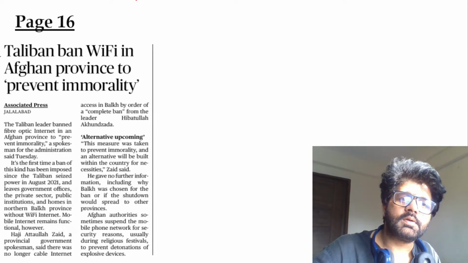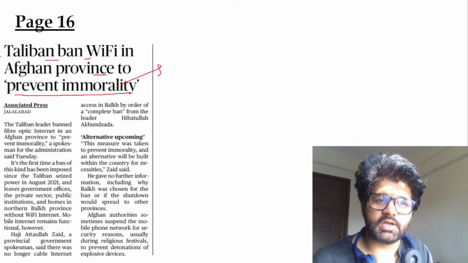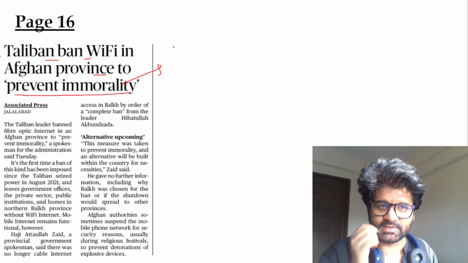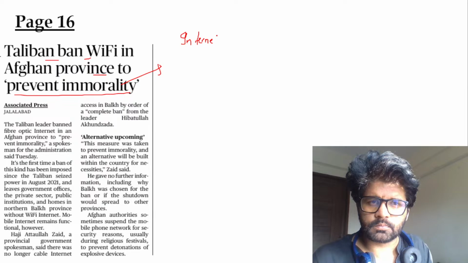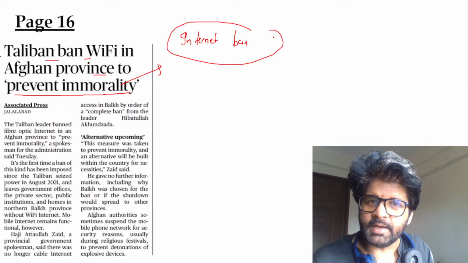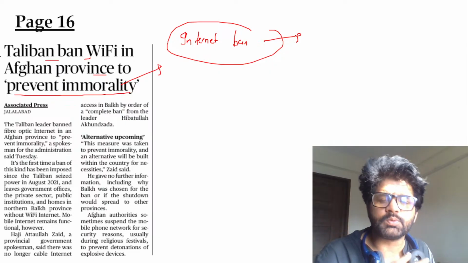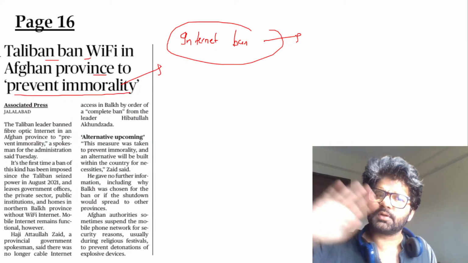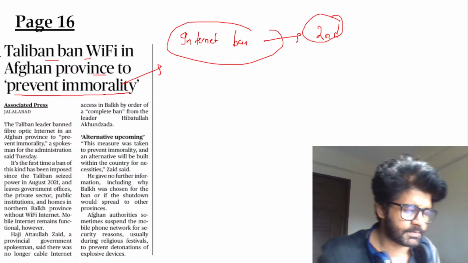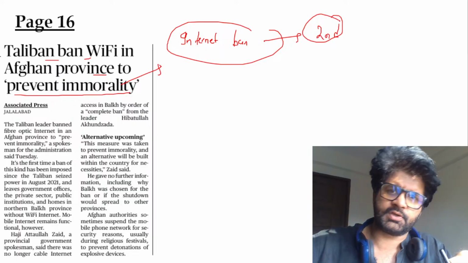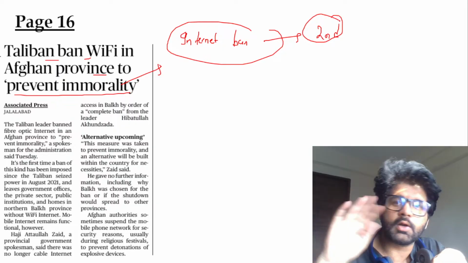Cool. So page number 16, Taliban bans Wi-Fi in Afghan province to prevent immortality. God knows what that means. But here we'll try to understand certain things. What will we understand? Internet ban. Why does it happen? India is known as the internet ban capital of the world. The number of internet bans in our country, you have to find out which is the second country in the world with the maximum number of internet bans. India is at the top, and there's no competition. The second country is nowhere close to us.